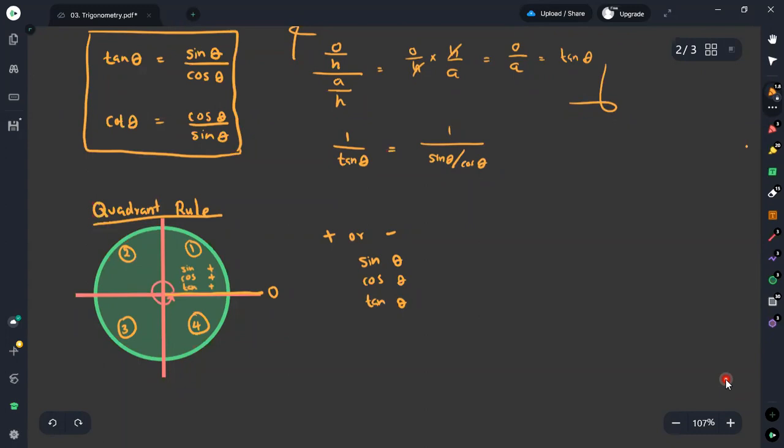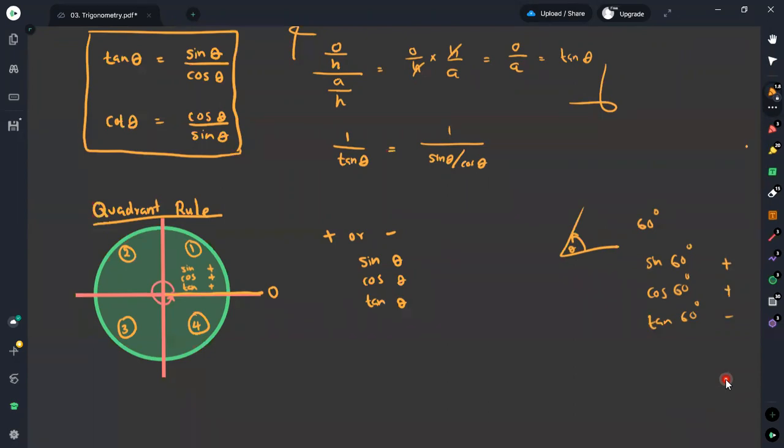Suppose you have the angle theta, and this is 60 degrees. Sine 60 is a positive value, cosine 60 is also a positive value, and tangent 60 is a positive value. Therefore, this is how we are getting the positive values.